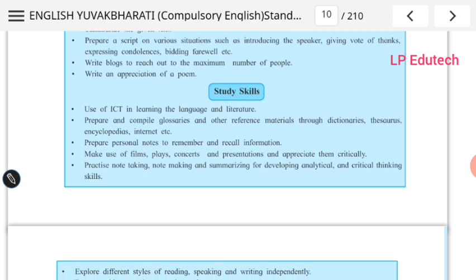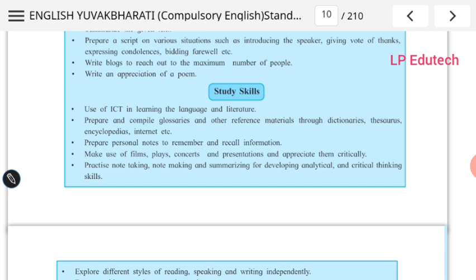Study skills part: use of ICT in learning the language of literature. Prepare personal notes to remember and recall information. This is what is expected from you: how to study properly, and these are the skills of studying. So study skill is very much important.